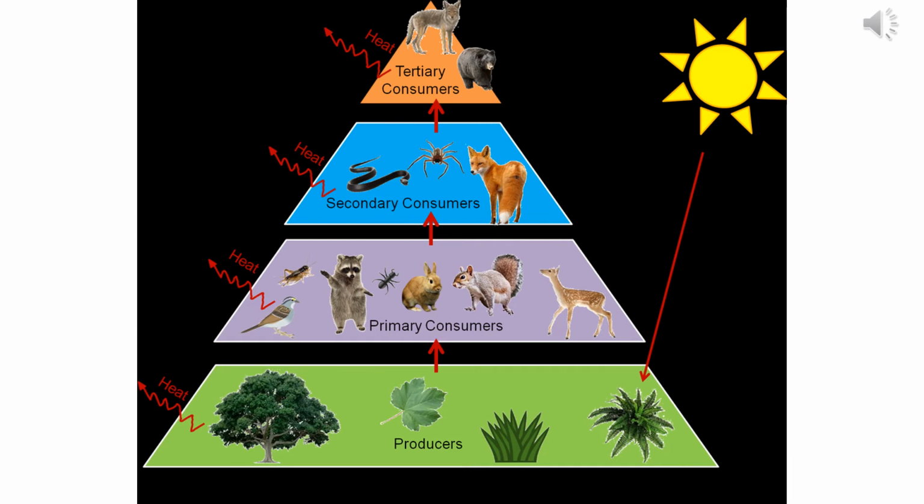Secondary consumers are the organisms that are not directly eating the producer, but they are eating the primary consumers who have already fed on the producer, and they are obtaining their energy from the primary consumers. Then at the topmost trophic level of the food pyramid, there are the tertiary consumers, and tertiary consumers are the consumers that are obtaining their energy by feeding on the secondary consumer.